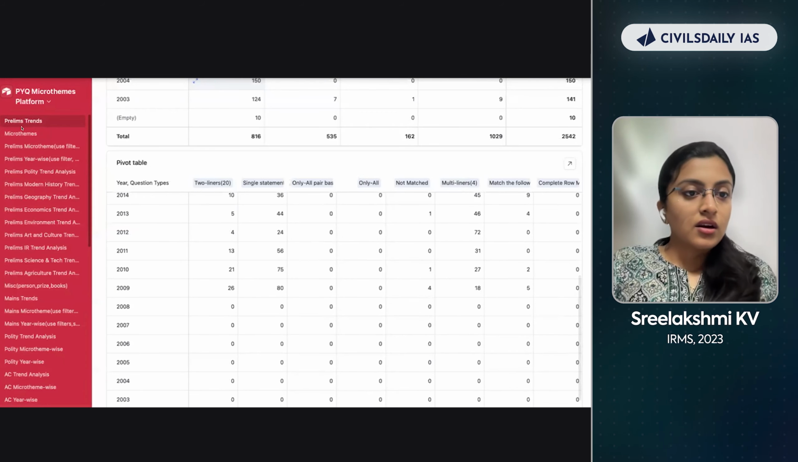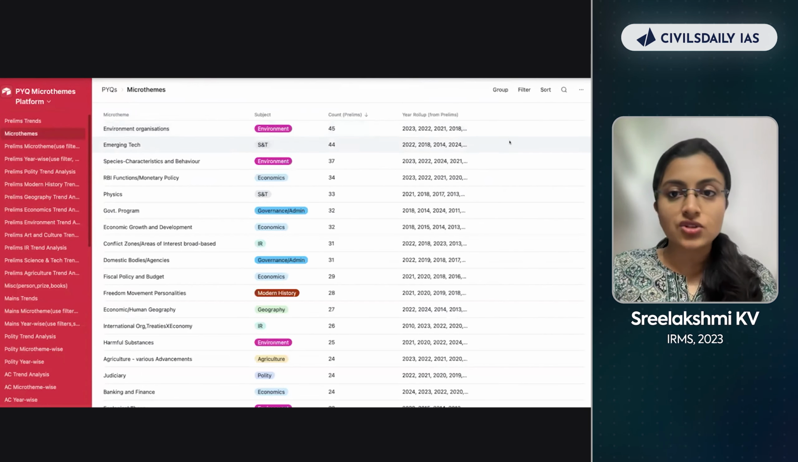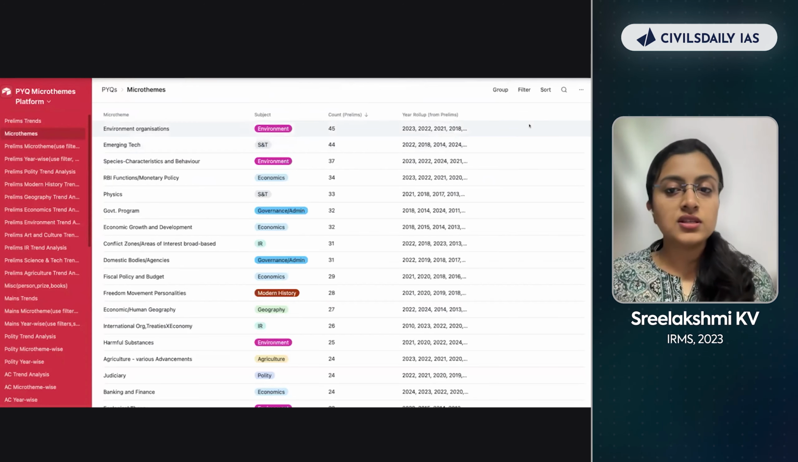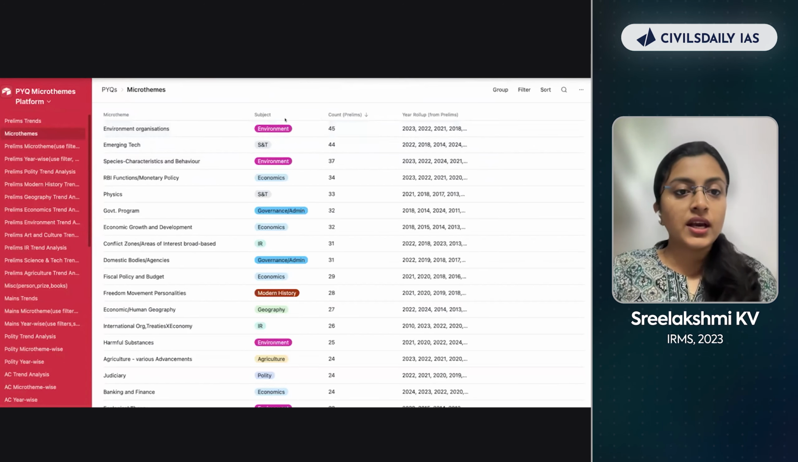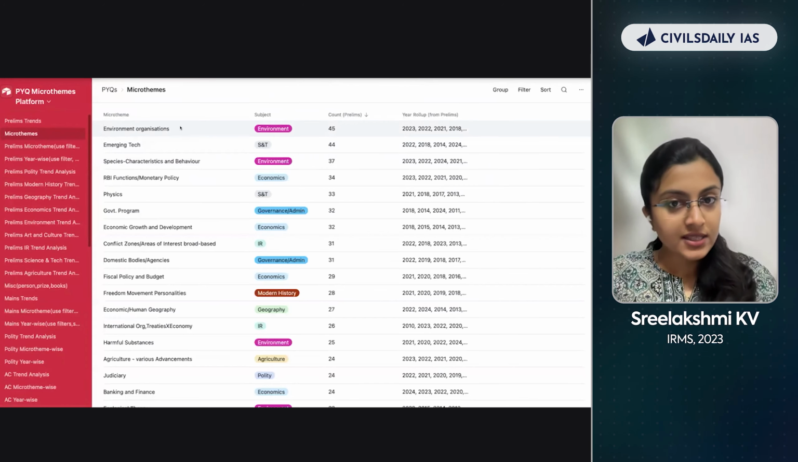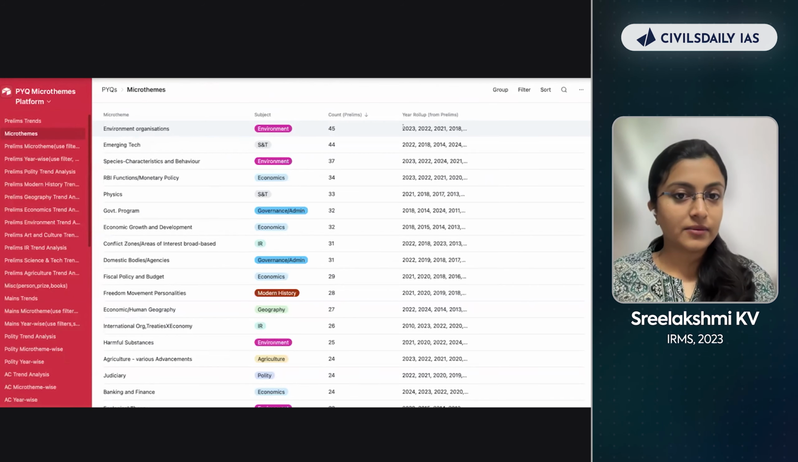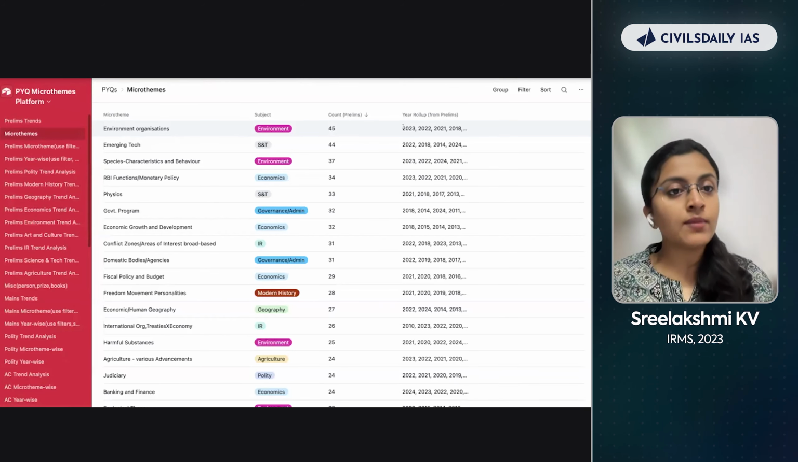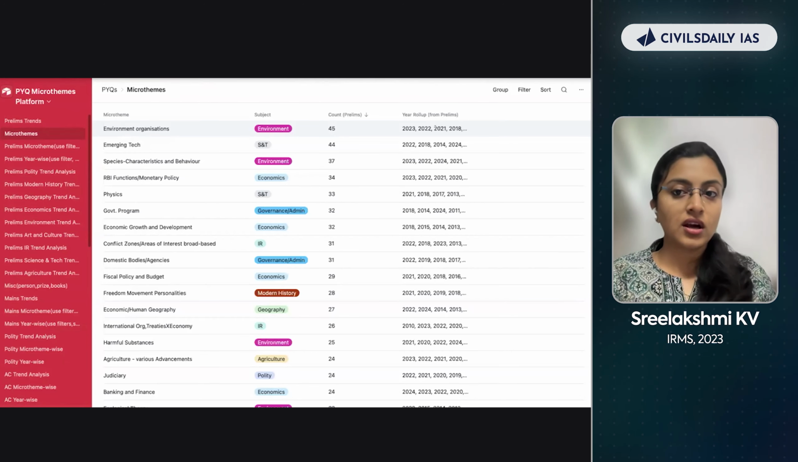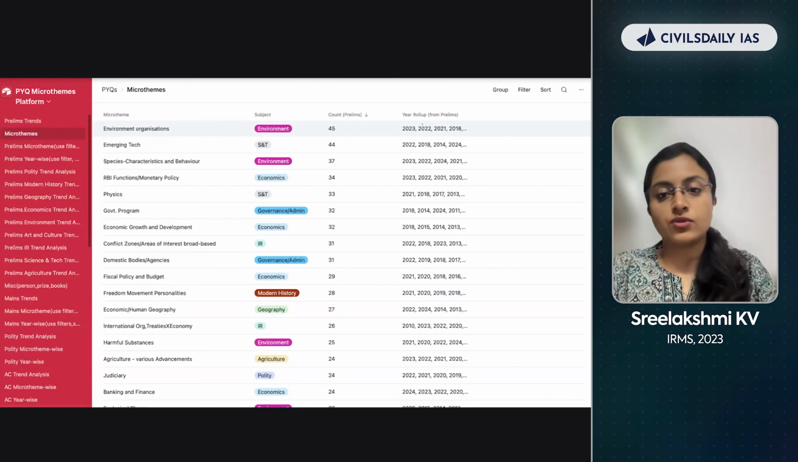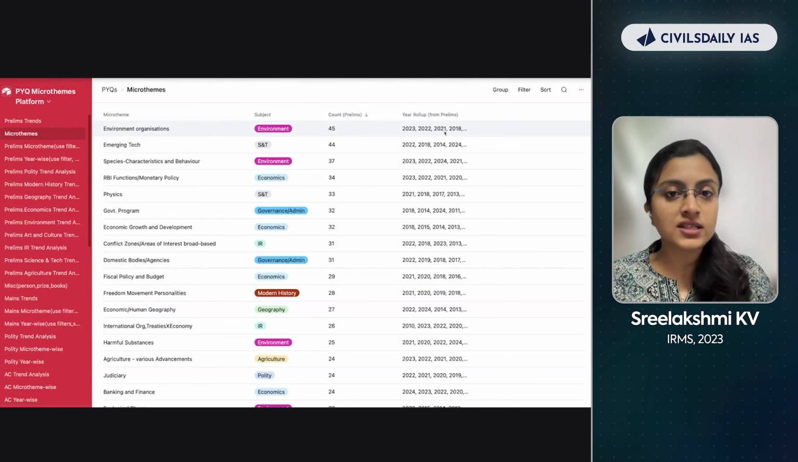All right. Moving on to micro themes. So these are some of the important micro themes. Now, this is a mix and match of all the subjects. Here you can see environmental organizations, 45 questions have come till date. Okay. Out of all the subjects, out of all the micro themes, environmental organization is the most priority area because 45 questions have come from it. And you can also see which year it came, for example, 23, it was asked, 22, it was asked, 21. So almost every year, a question from an environmental organization comes, right? So it is very, very important.